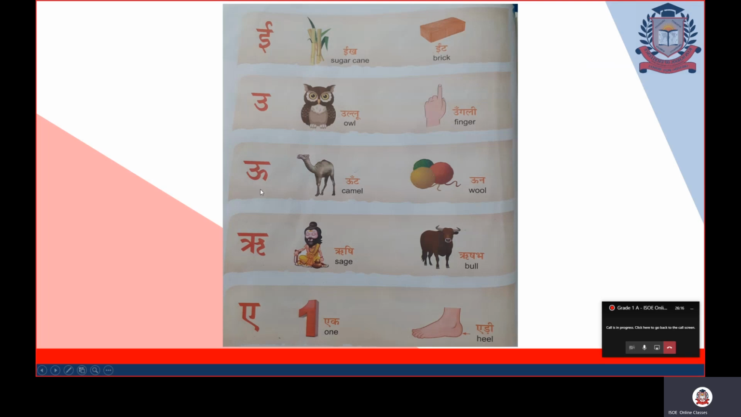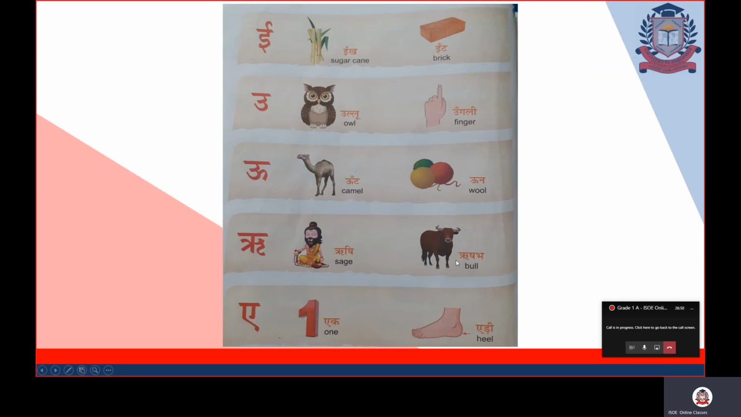After U comes bada U. Bade U se oont, camel. Bade U se oon, wool. In the word itself, the first letter is bade U. In oont also, the first letter is bade U. So they are the examples of bade U. After bade U comes Ri. Ri se Rishi, sage. Ri se Rishabh, bull. So both Rishi and Rishabh start with the varan Ri. Here also in the word Rishabh, the first letter is Ri.